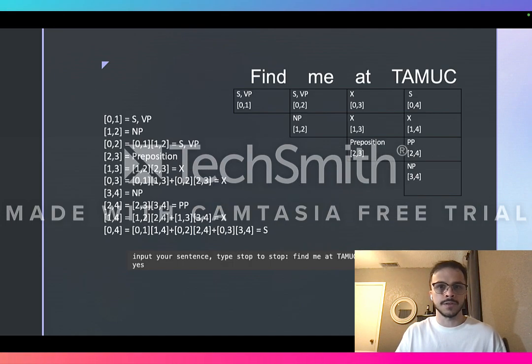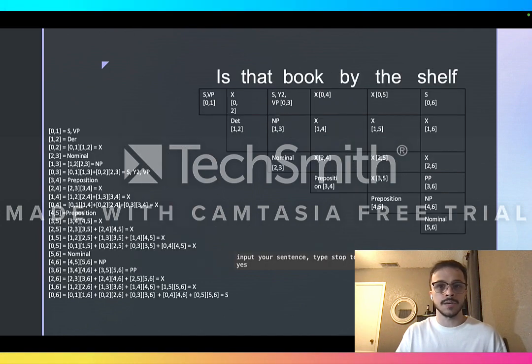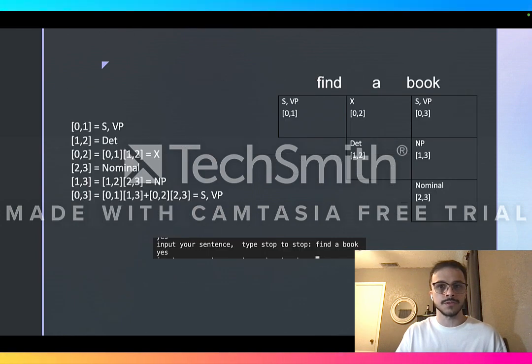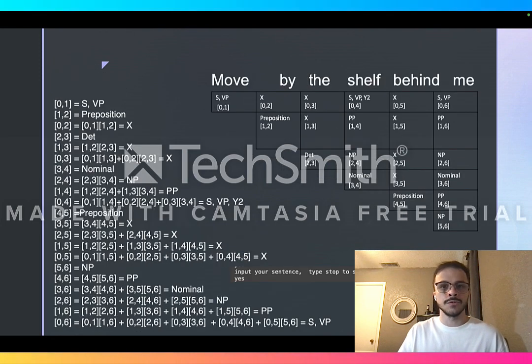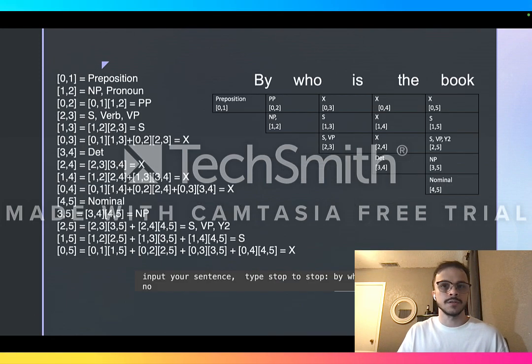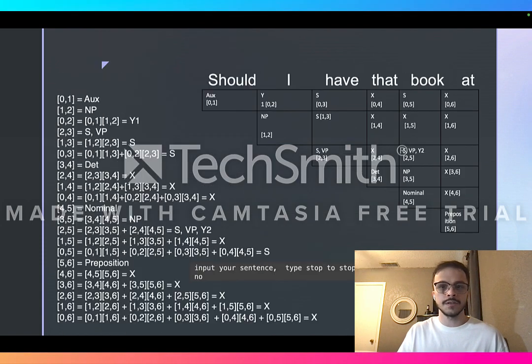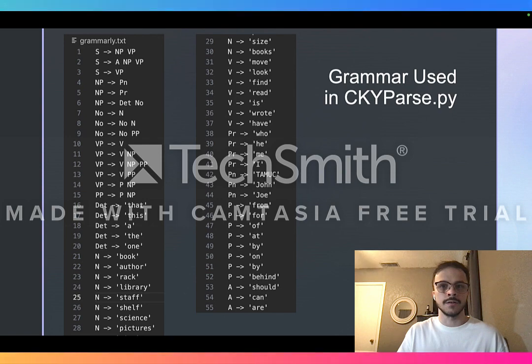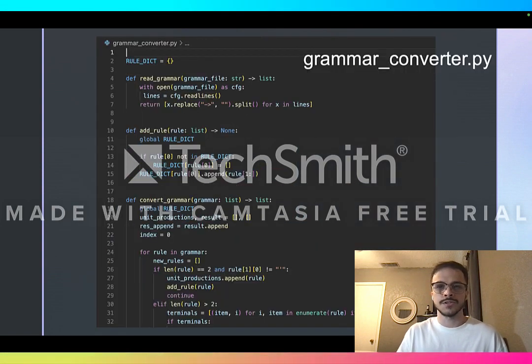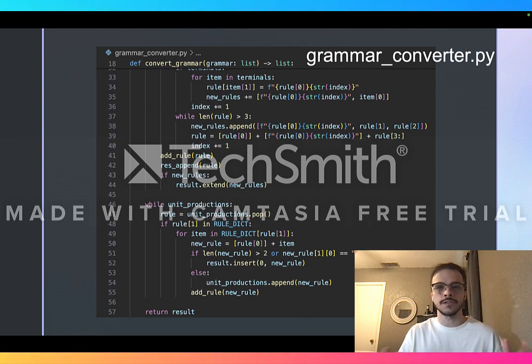And I have a CKY table created for each instance of the sentences that we passed through, along with the output of whether they are accepted or not accepted. And so those have all been accurate from what we've seen. I invite you to test it. And I've also provided the CKY parser code and the grammar that I had used in that code, and also just the screenshots of what the code looks like.